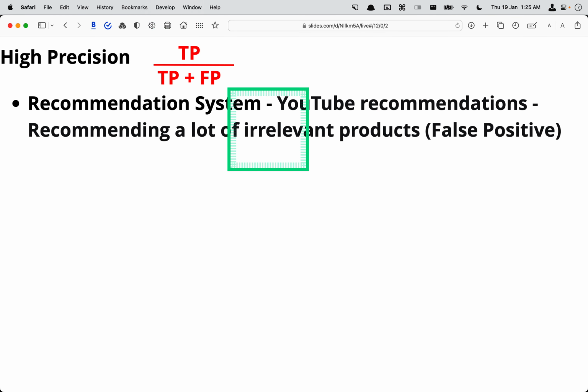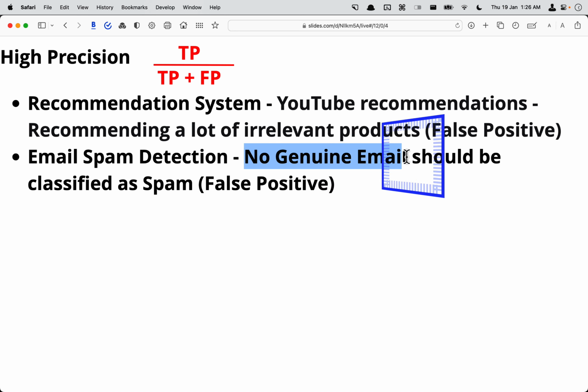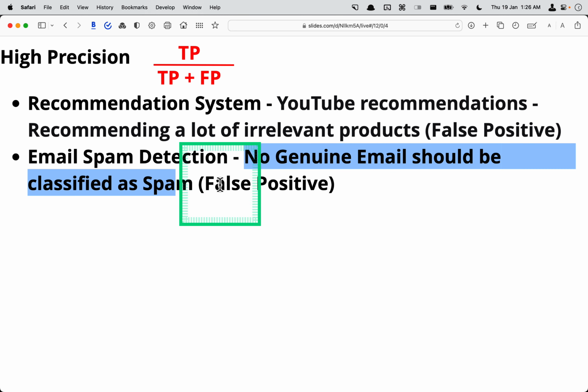So next is high precision. So this was the formula, and we'll see where high precision is required. For example, recommendation systems and YouTube recommendations. Recommending a lot of irrelevant products, so like false positives, the customer wouldn't be happy, because the end user experience would be bad. Same with email spam detection. For example, in this case, I have worded it differently: no genuine email should be classified as spam. So false positive.